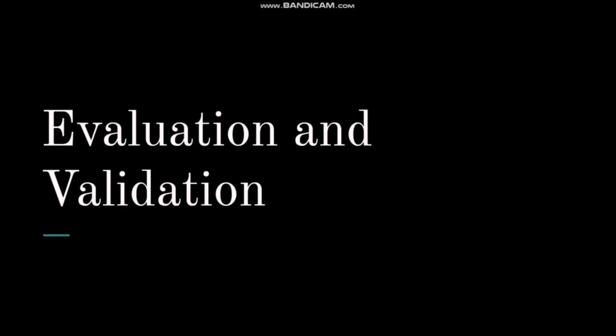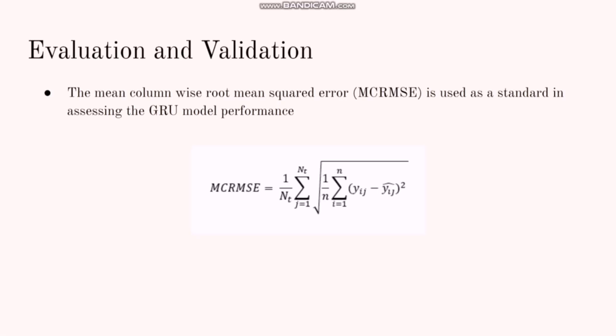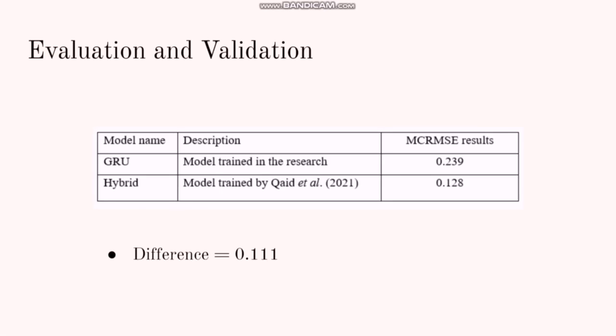reactivity value is displayed. For evaluation and validation of the model, we will use the MCRMSE, mean column-wise root mean square error, to assess the performance of the GRU model. The smaller the MCRMSE value, the better the performance of our GRU model. The MCRMSE value obtained in this project is 0.239, and when we refer to another paper doing similar studies, the MCRMSE value obtained is 0.128. There is a difference of 0.111.